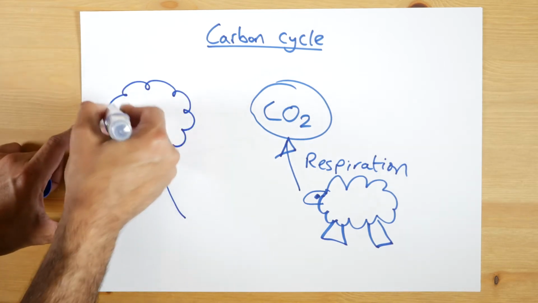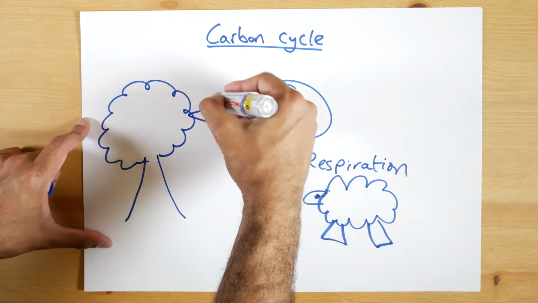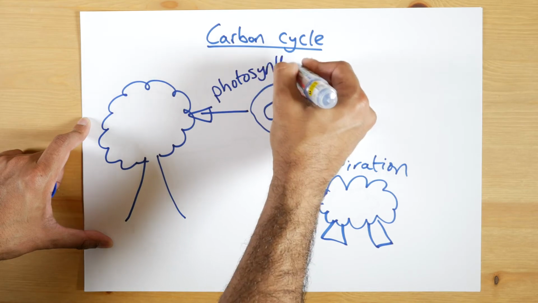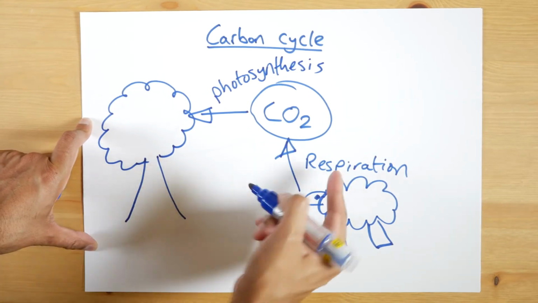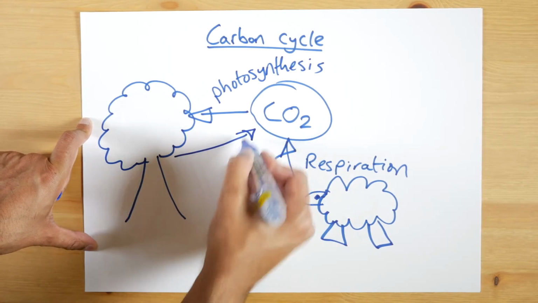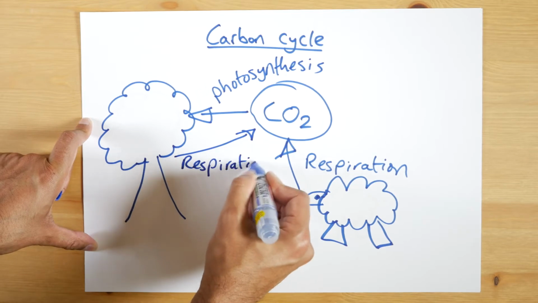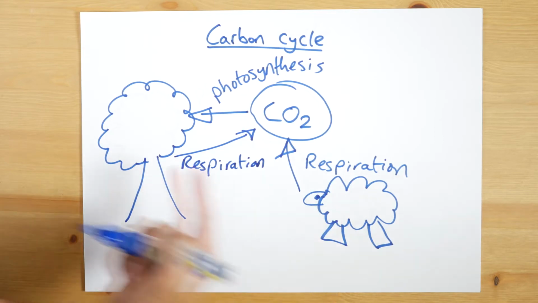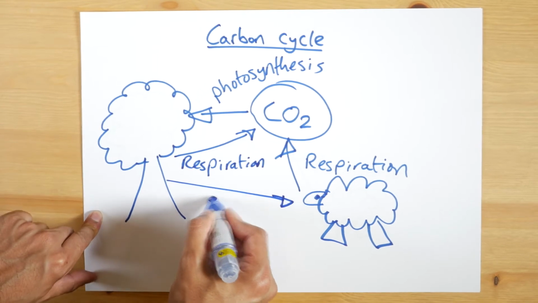Now, on the flip side of this, you may have heard that plants absorb CO2 from the air in a process known as photosynthesis. Okay? But what plants also do is they respire, because all organisms respire, because all organisms need energy. Now, this isn't the only thing that happens. Also, animals can gain carbon from plants by eating them.